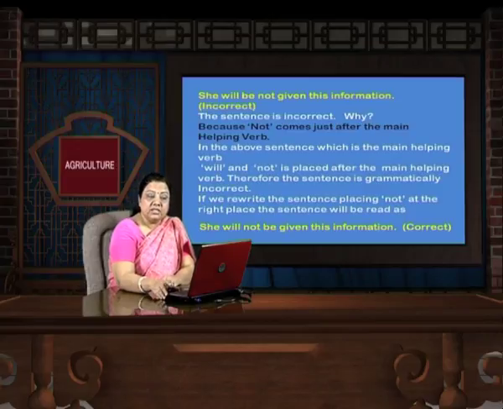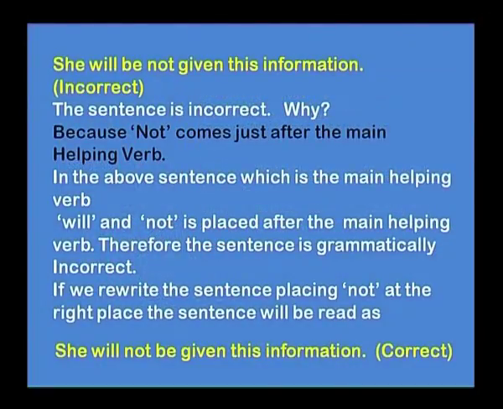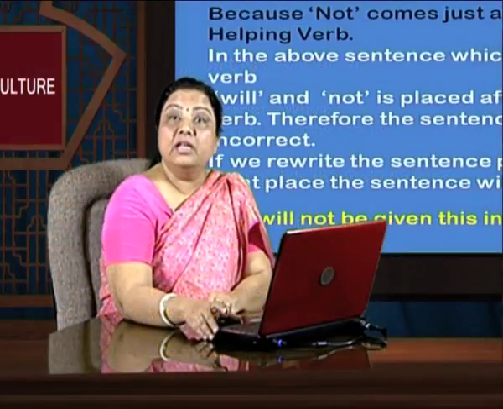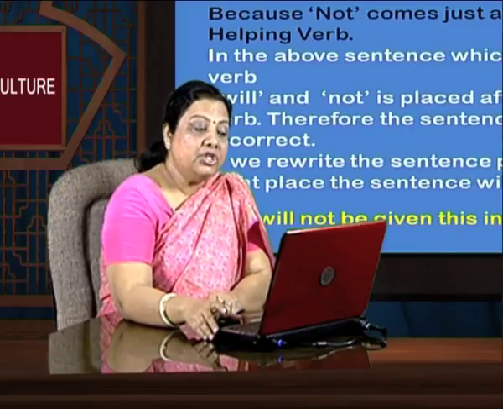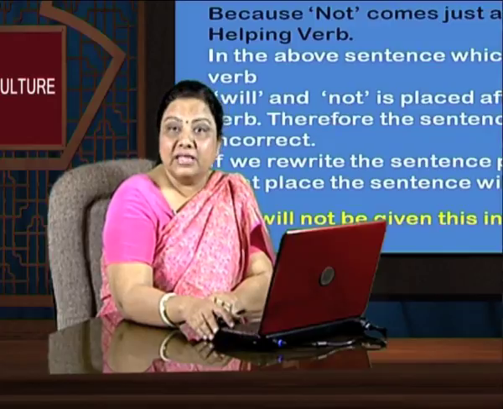In the above sentence, the main helping verb is will, and not is placed after the main helping verb. Therefore, the sentence is grammatically incorrect. When we rewrite this, we say she will not be given this information. We don't say she will be not given. You have to say she will not be given this information, and we say this is a correct sentence now.